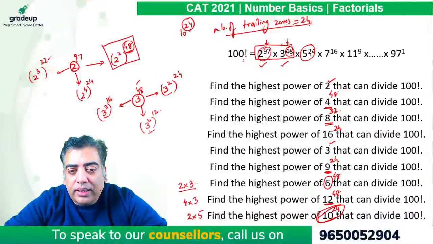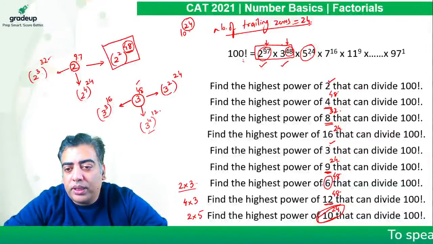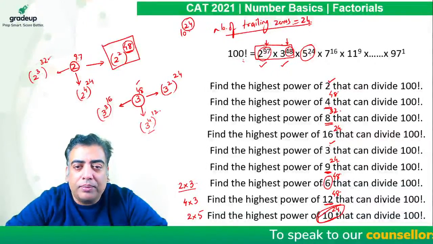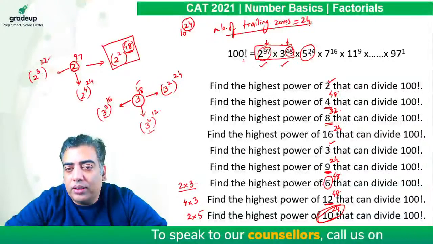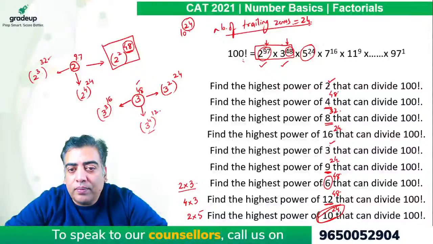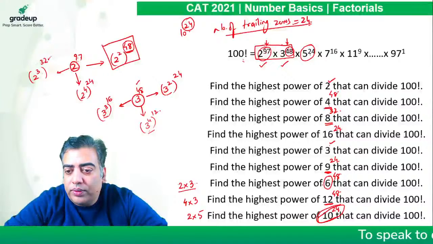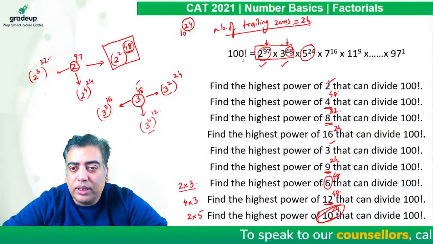ये देख लो part clear है सभी को. How to find power of any number, any composite number, and power of any prime number in the given factorial. They are two very basic questions that appear in exam. और ये सबको tips पे होने चाहिए that how to find the power. So we will move on with more examples based on the same.